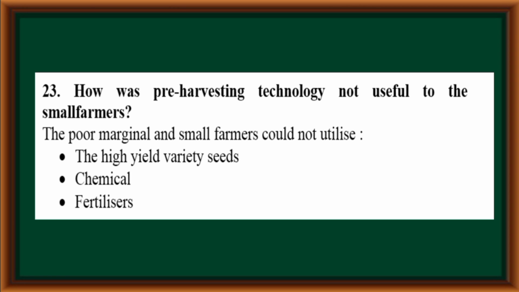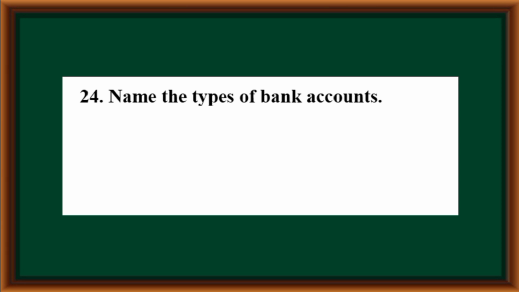How was pre-harvesting technology not useful to the small farmers? The poor, marginal and small farmers could not utilize the high yield variety seeds, could not utilize chemicals, could not utilize fertilizers.